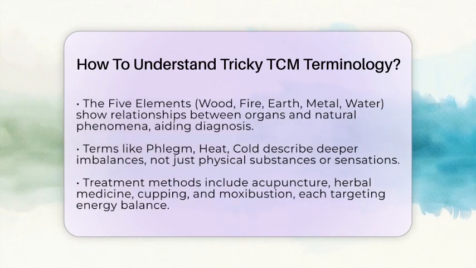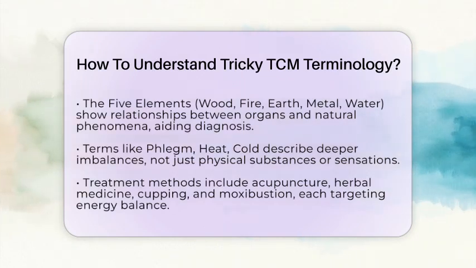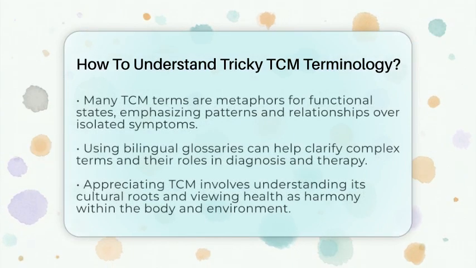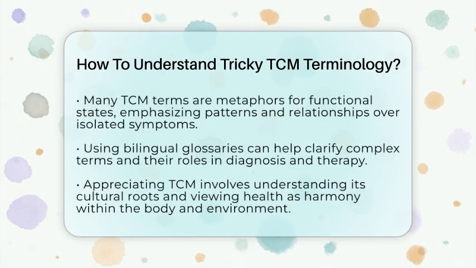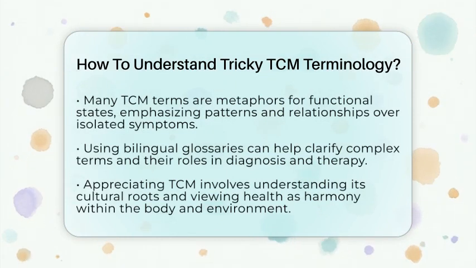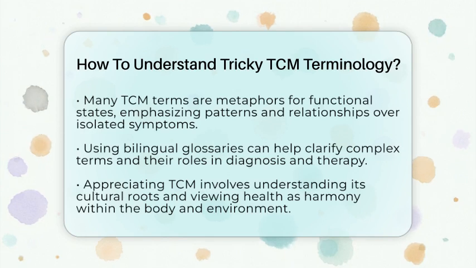Treatment methods are linked to these terms. Acupuncture involves inserting needles at specific points on meridians to regulate qi. Herbal medicine uses plants, roots, and fungi classified by their energetic properties, such as warming or cooling, to restore balance. External therapies like cupping and moxibustion stimulate qi flow and warm the body.